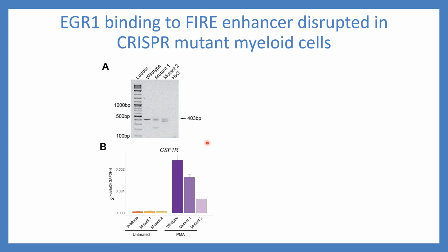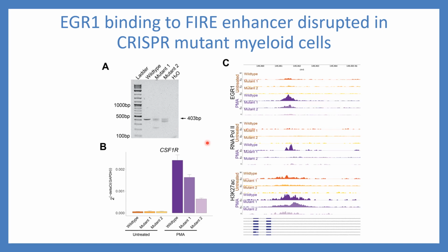If we look at CSF1R expression, we see that CSF1R expression is impaired in the mutant cells. And if we look at EGR1 binding, RNA Pol2, and H3K27 acetylation at the fire region, we notice that compared to the wild type after differentiation, there is a decrease in occupancy of all three of these factors at the fire region.